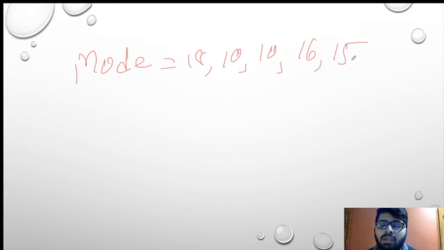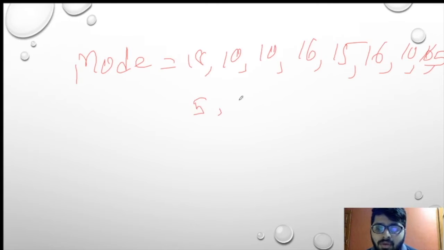Mode is the number which has been repeated the maximum amount of times. That is 10, 10, 18, 16, 15, 16, 10, 16, 5. Now I will arrange these numbers into ascending order, that is 5, then 10, 10, 10, 16, 16, 16, 18.